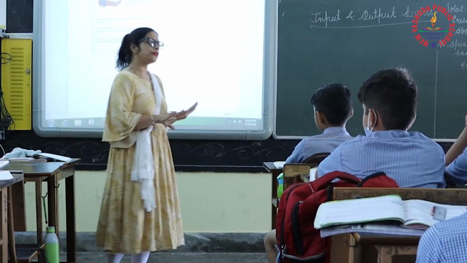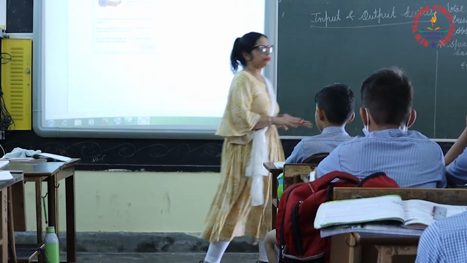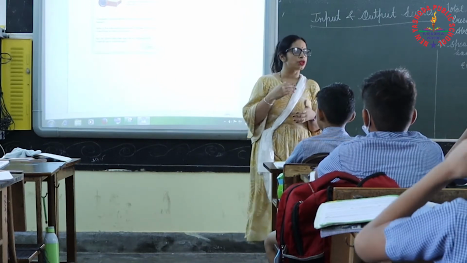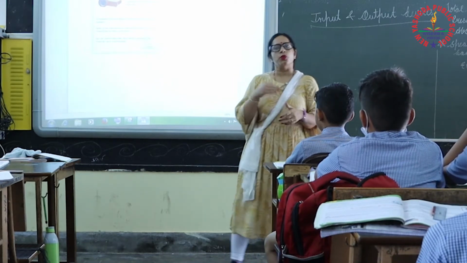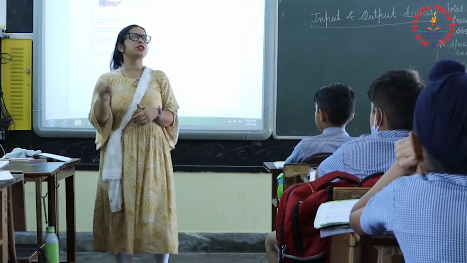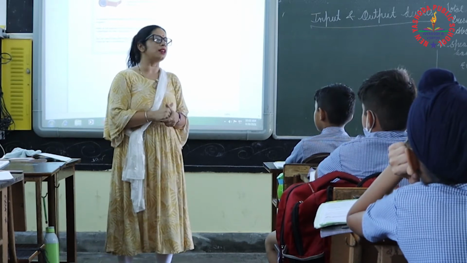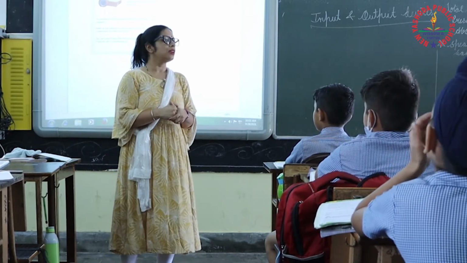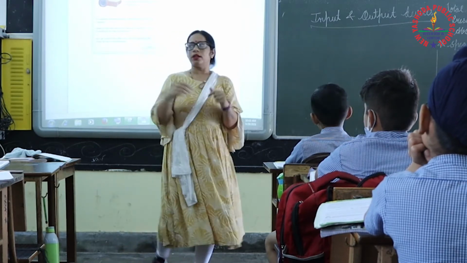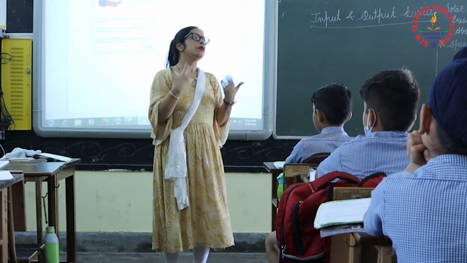Is it enough? Not enough. A computer is an electronic device which takes input from the user, processes that, and gives us output as a result. So a computer is an electronic machine.